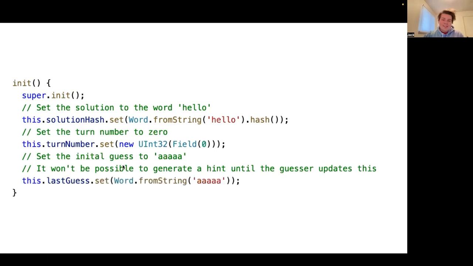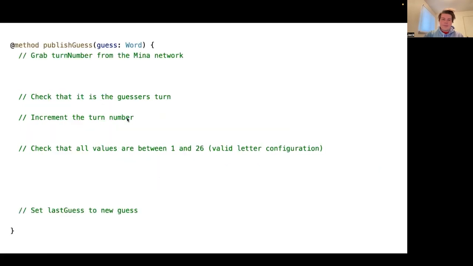Finally, we want to set the initial guess, and the reason is it doesn't matter what this is. It won't be possible to generate a hint until the guesser updates this anyways, because the turn number will be 0. But same idea, we call the from string method on word, and we pass in 5 A's. So when this init method is called, it's going to execute all of this, and the end result is that the on-chain state for the smart contract will reflect the values that we've set here.